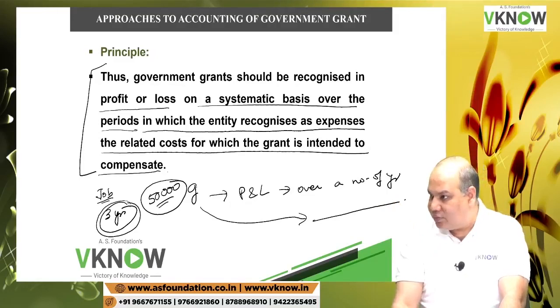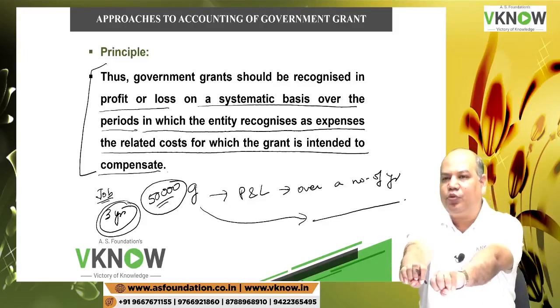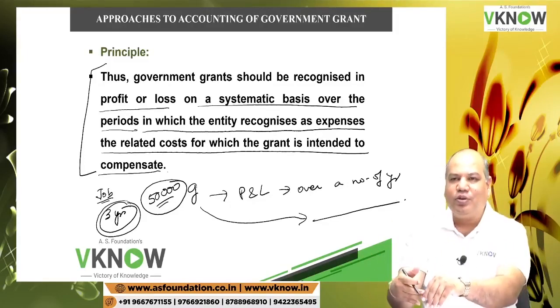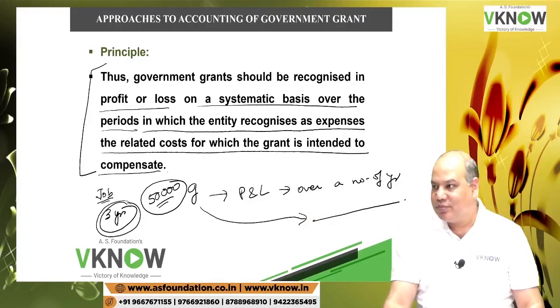Is it right? So if the factory in a backward area has a life of 20 years, and government gave me a grant, I will recognize it over 20 years, like that.